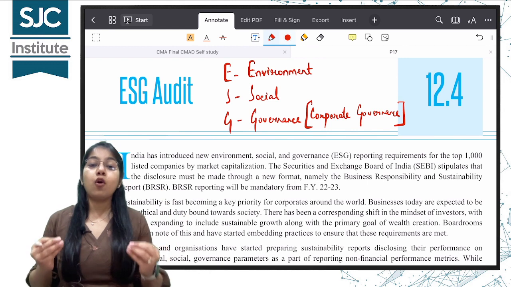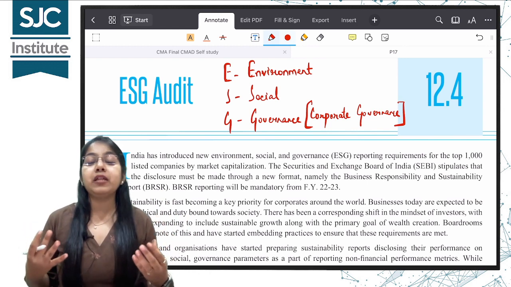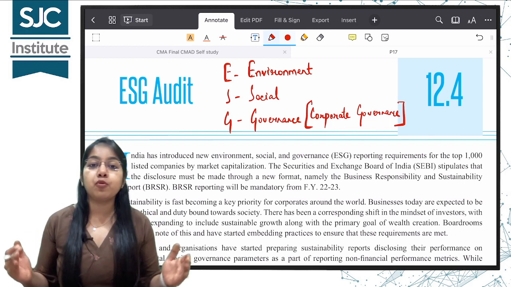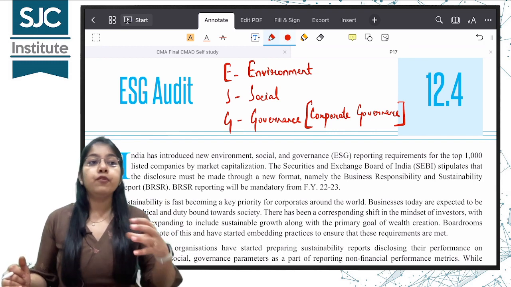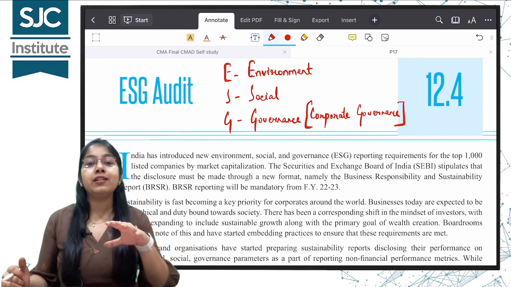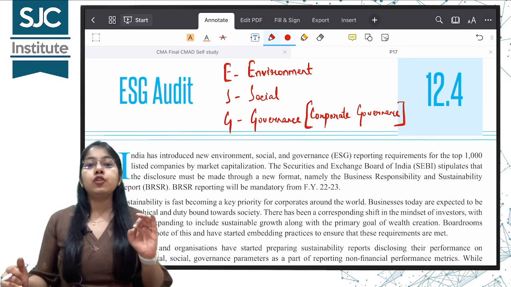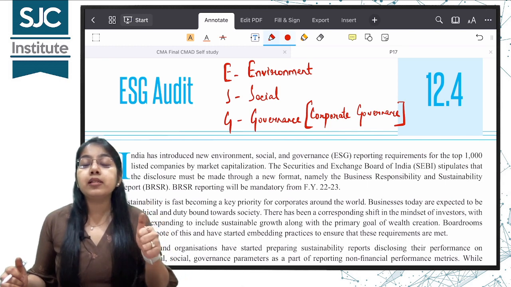This ESG audit has been made, rather I would say ESG reporting, it has been made mandatory by the SEBI, Securities Exchange Board of India. You guys already know. It is the regulatory authority which regulates all the dealings in shares and securities in our country. So SEBI in the year 2021 mandated the top 1000 listed companies.